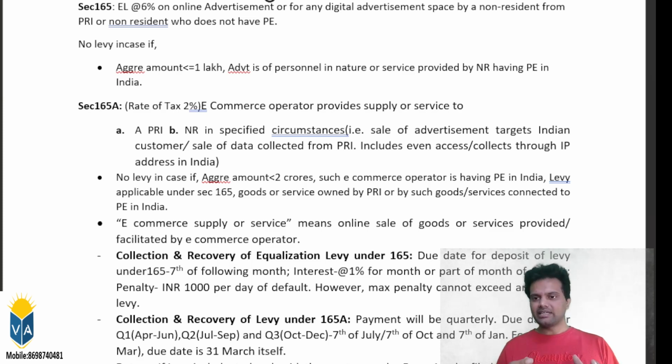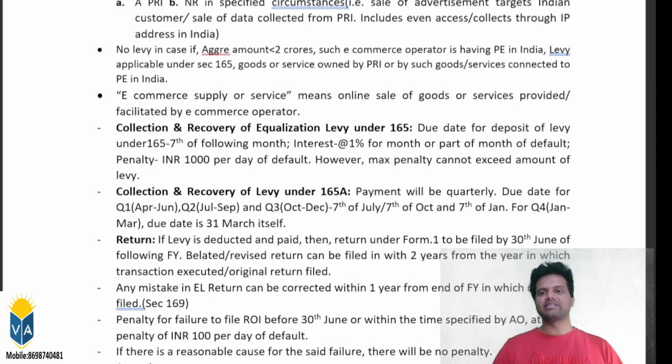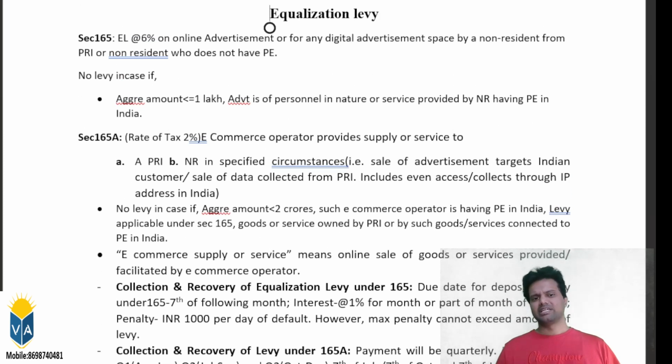For that, I created a short summary of equalization levy. It is just in one page only. I cover the entire equalization levy chapter in short notes without missing any provision, any point. So on the day before the exam, once you complete your 2 revisions, you can just come here and use this one pager and try to remember all the provisions whatever is there in the material.